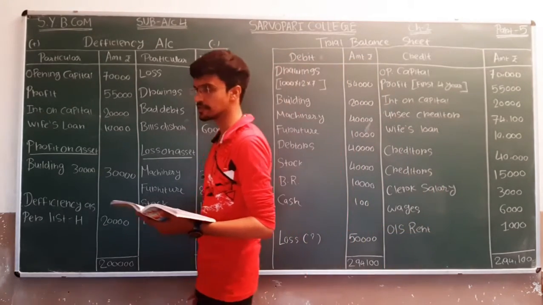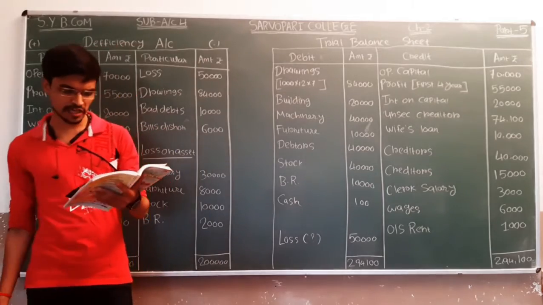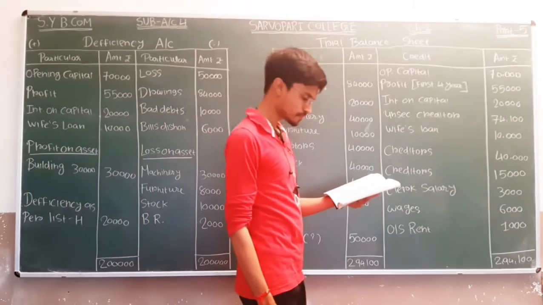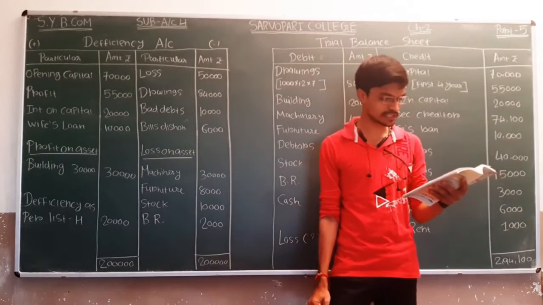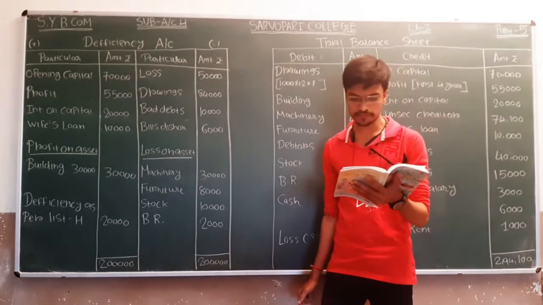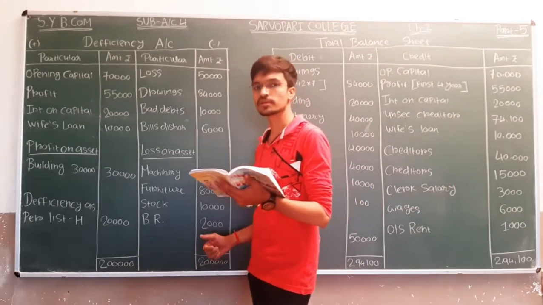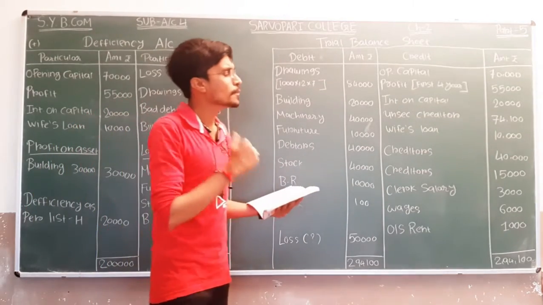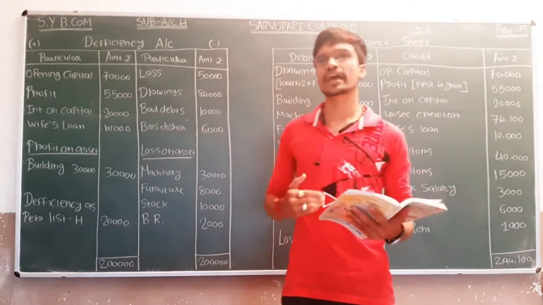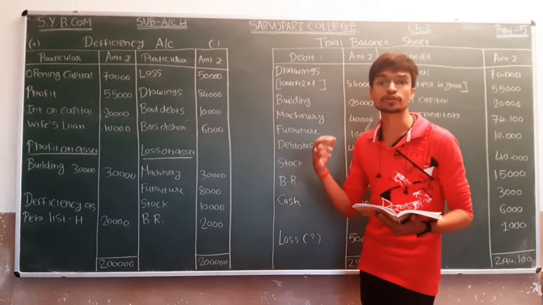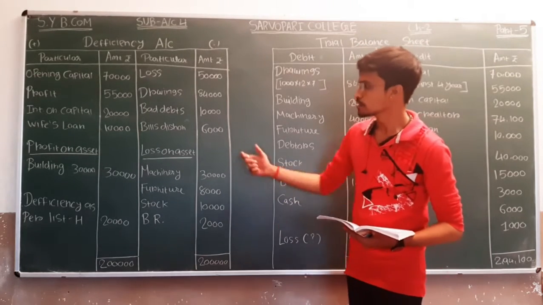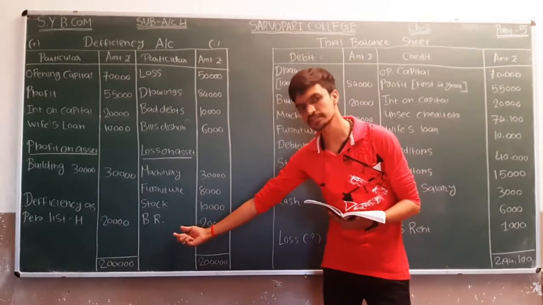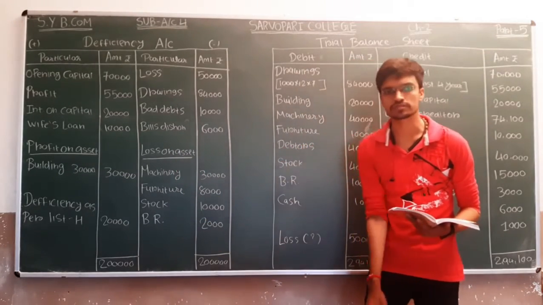After that, bills receivable. So very first we have to consider the estimated value of bills receivable, that is 8,000. Book value of bills receivable is 10,000. So what will be the amount of gap? Amount of gap is 2,000 and it will be considered as a loss on bills receivable. So it is shown under the head of loss on asset. Asset is bills receivable and amount is 2,000.